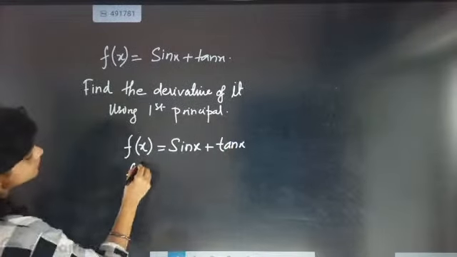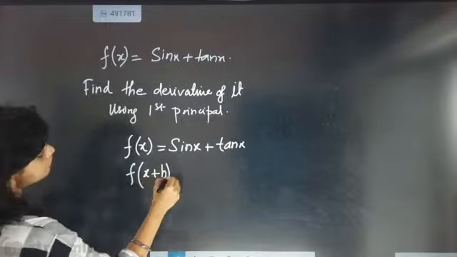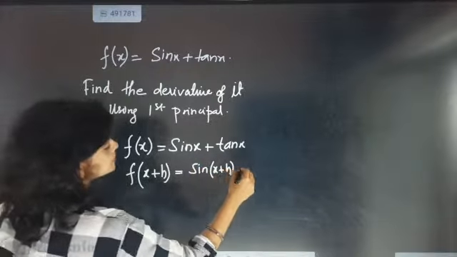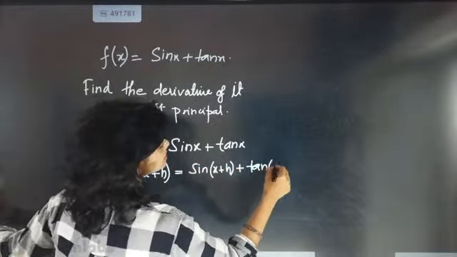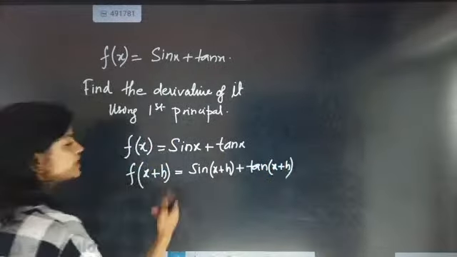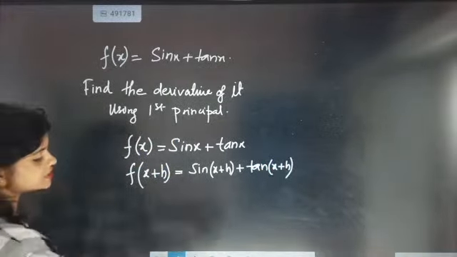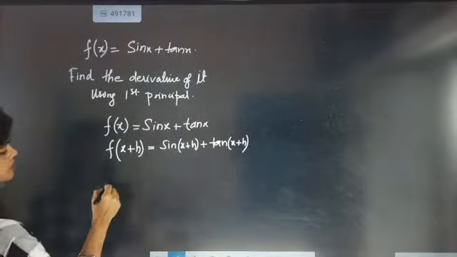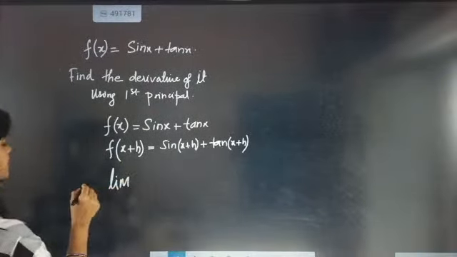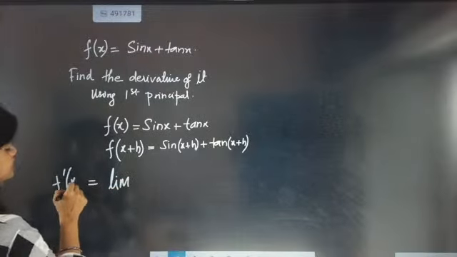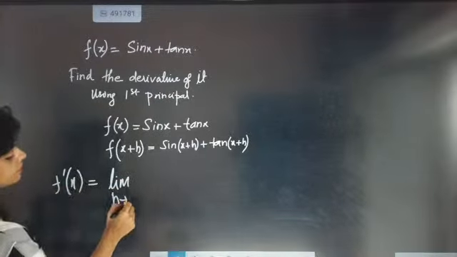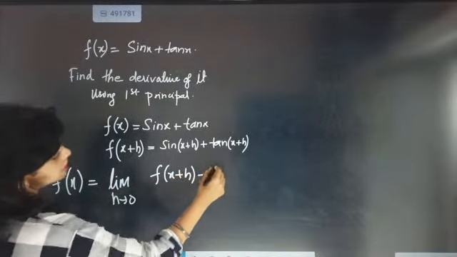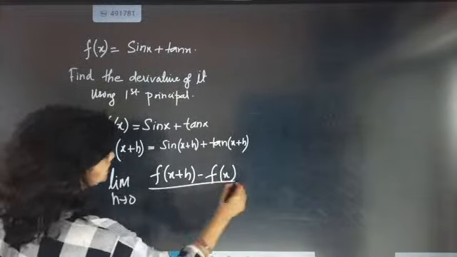Now what do you have to do? You have to find f of x plus h. It will become sin of x plus h plus tan of x plus h. So wherever x is there, it will get converted into x plus h. Now let's see what we have to do here. We know that for the derivative, f dash x by first principle is limit h tends to 0, f of x plus h minus f of x by h.